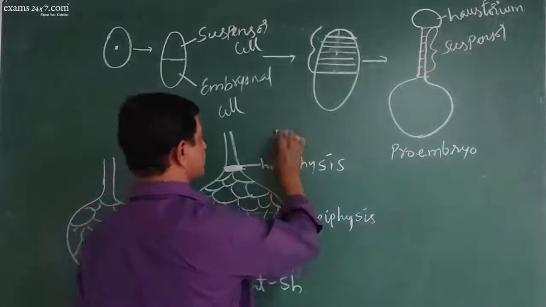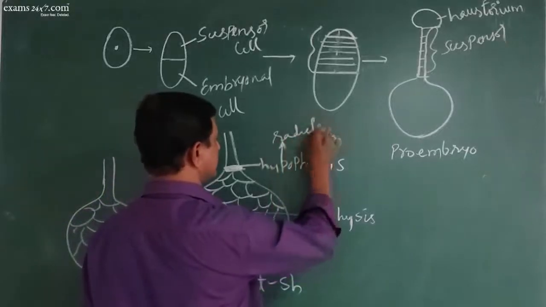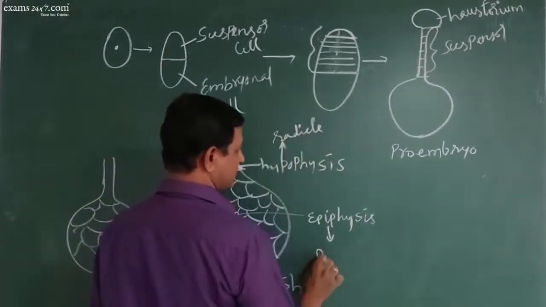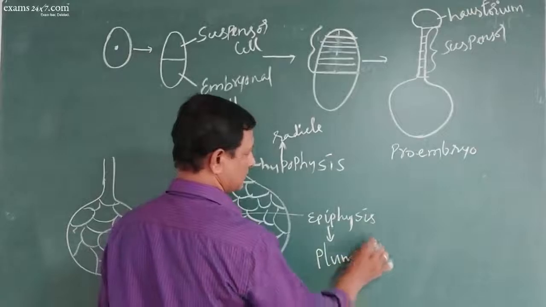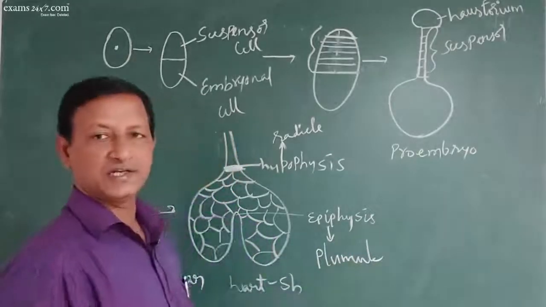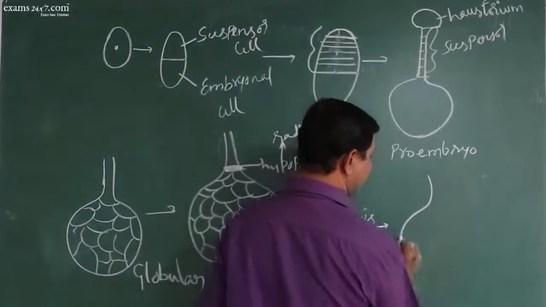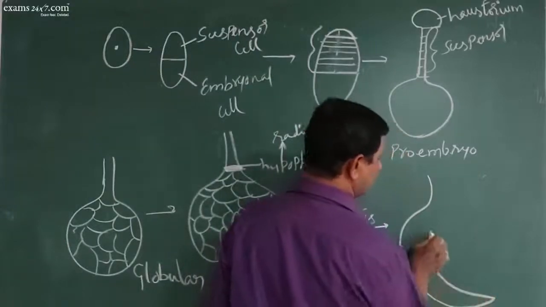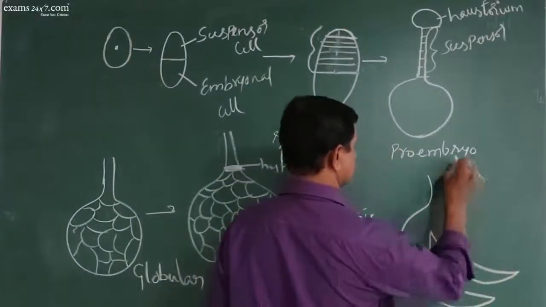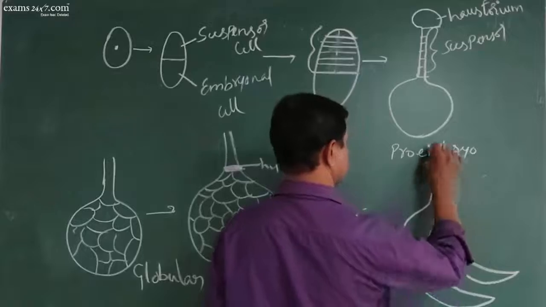Hypophysis is associated with the radicle. Epiphysis is associated with the plumule. And finally, this heart-shaped embryo will mature with the 2 cotyledons like this.